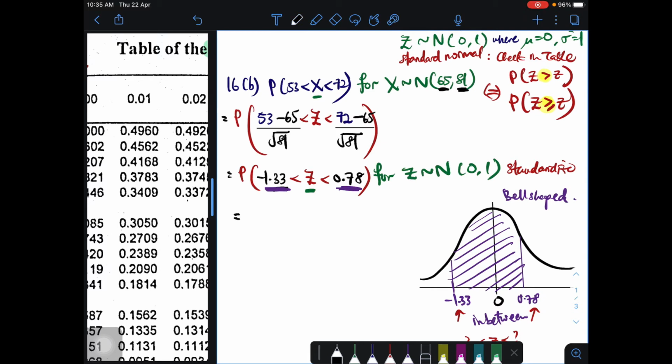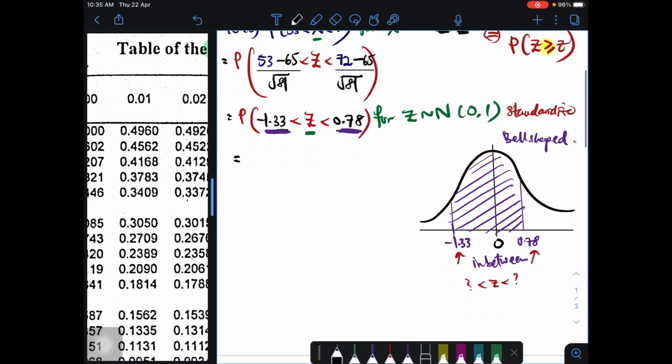So dekat sini perlu ada ilmu sedikit lah tentang macam mana nak dapatkan region tersebut. Okay, so it is actually very easy. It is actually from what you have learned. Do you remember we start dari sini to the right, and we call this as probability of Z is more than negative 1.33. Okay, this is more than ke more or equal, sama je. Tak nak letak equal boleh, tak nak letak pun tak apa, sebab dia continuous random variable.